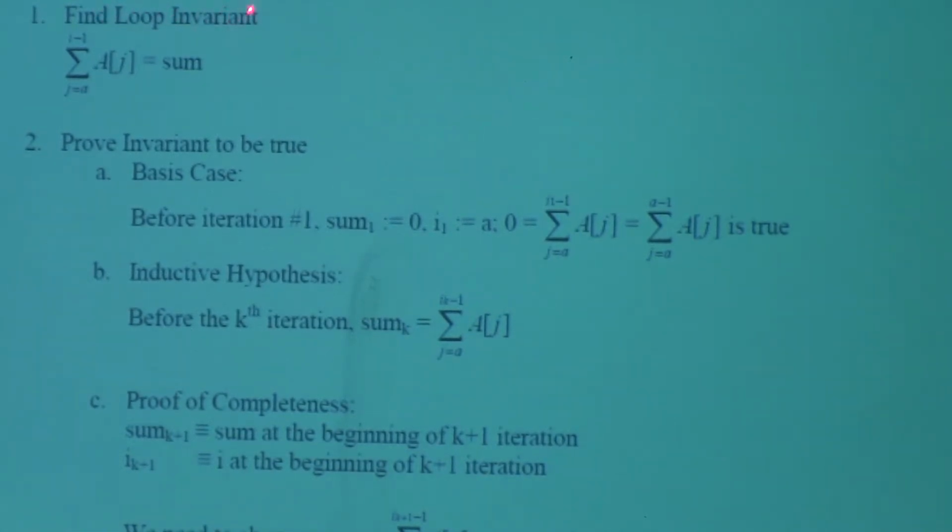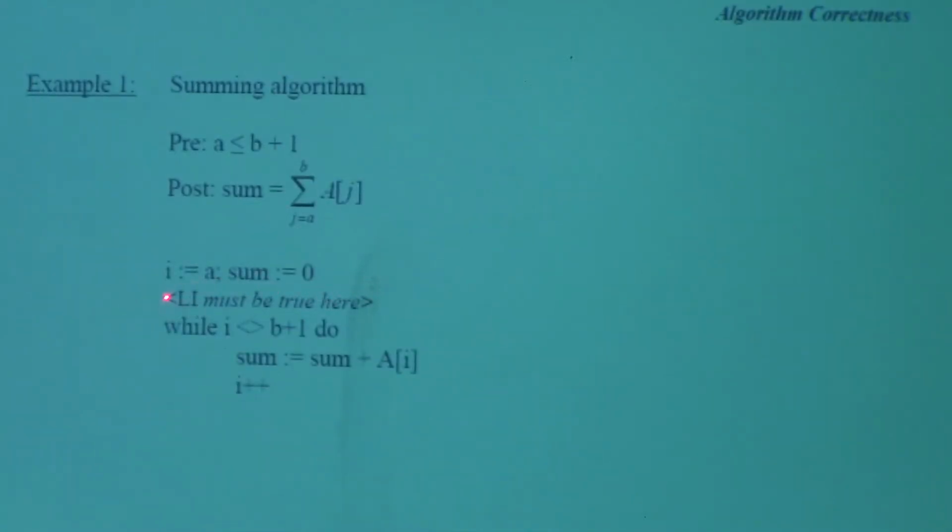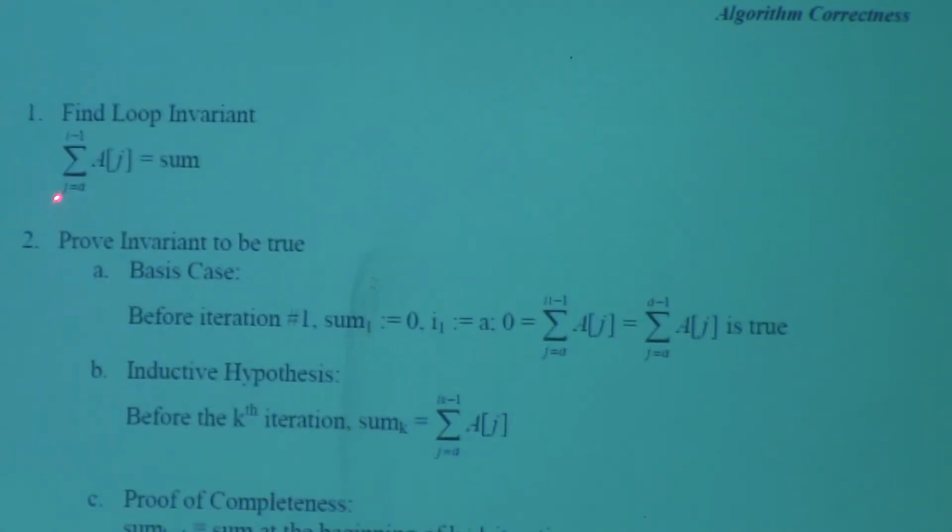Find the loop invariant. So the sum is going to equal the sum as an index j goes from a to i minus 1. Look at before the first iteration: what's the value of i? The value of i is a. How many elements have we summed? None. So therefore, the upper index cannot be equal to i. In order to have 0 terms in a sum, the upper index has to be smaller than the bottom index. So if the top index is smaller than the bottom index, there are no terms, therefore the sum is 0. Okay, so j starts at a.